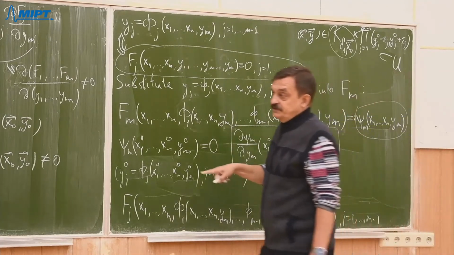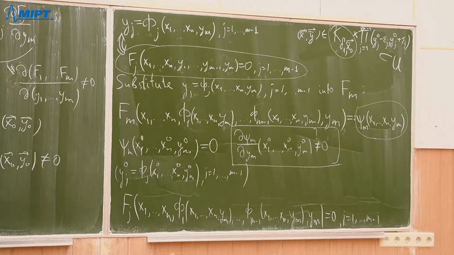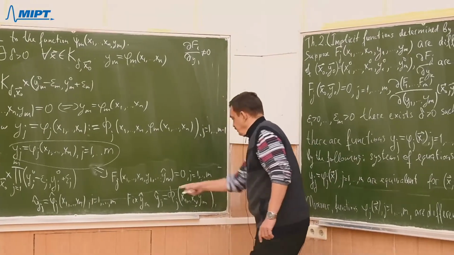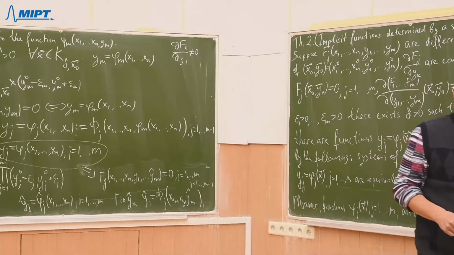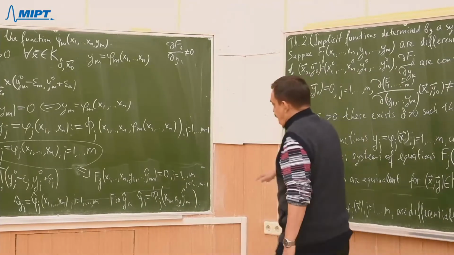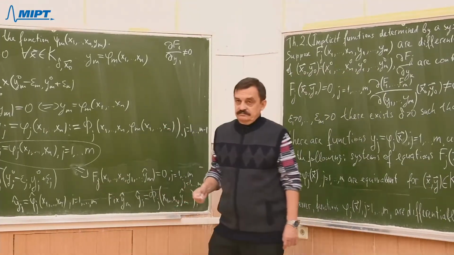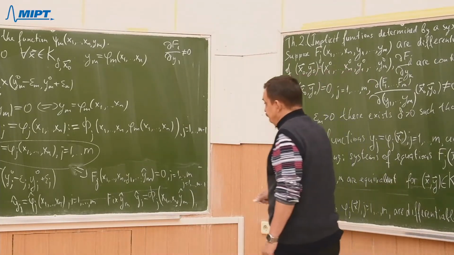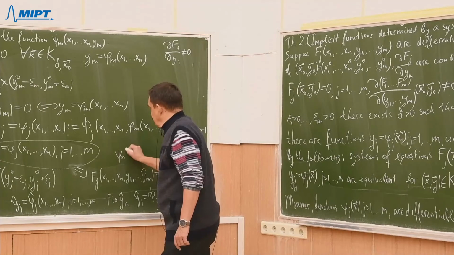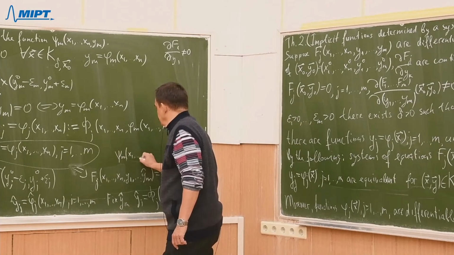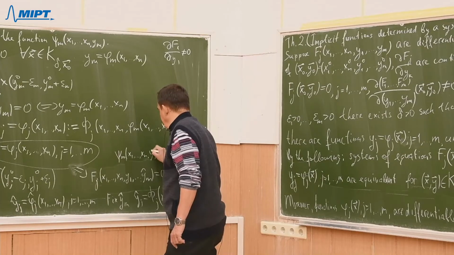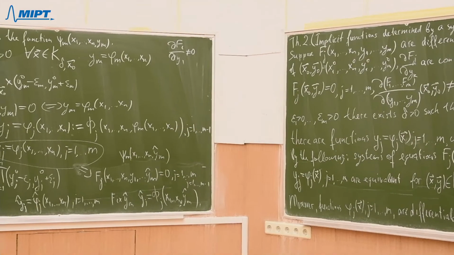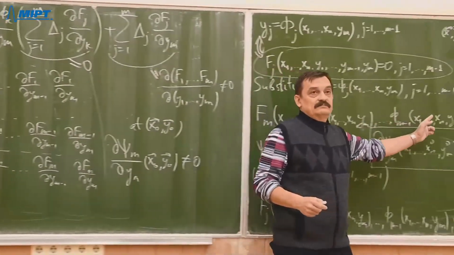So when we substitute all of them here, j from 1 up to m-1, into the last function, capital Fm, then we'll obtain precisely psi m of x1, so on, xn, ym hat, right? Because here we have the same functions, but with hat.